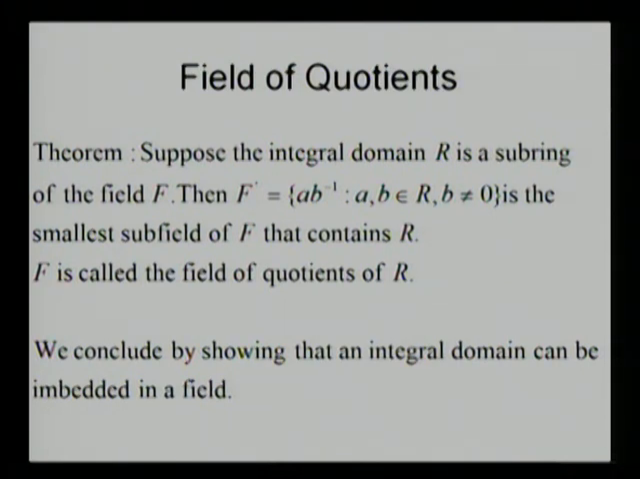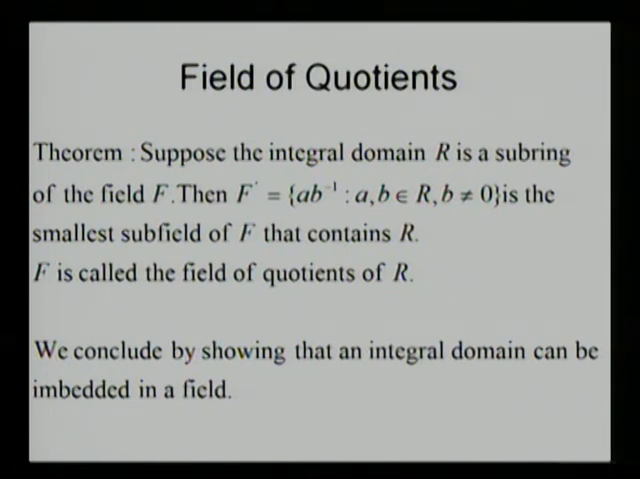Interpret this result in the case of Z and Q. Z is an integral domain. It's a subring of the field of real numbers. Then, what is F dash? The set of all elements of the form a into 1 by b, where b is not 0. So it contains all the quotients or the rational numbers. That is why in the general context also F dash is called the field of quotients. Now the proof of this result is very simple. In fact, this theorem is called the Dorroh extension theorem.